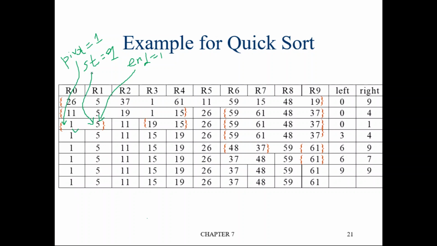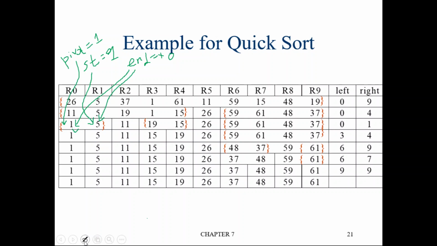Right. Next, come for end. Is the element pointed by end greater than pivot? Yes, 5 is greater than pivot. So decrement end. So end will come here. End will point to the 0th location. Again you check. Is the element at end location greater than pivot? Is 1 greater than 1? No, it's not greater than 1. So it will stop.